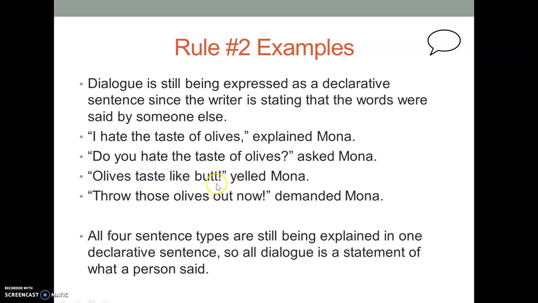Olives taste like butt. So this is pretty slang and immature, but she's shouting this out as an exclamation. So I use that exclamation point. She's yelling this. Notice even though she's shouting, still a declarative sentence though. Here's for the really smart grammar kid. Throw those olives out now, demanded Mona. She's shouting. Isn't this an exclamatory sentence?